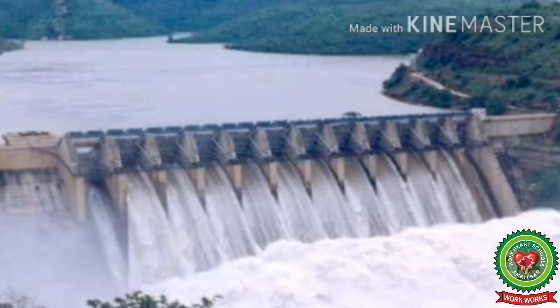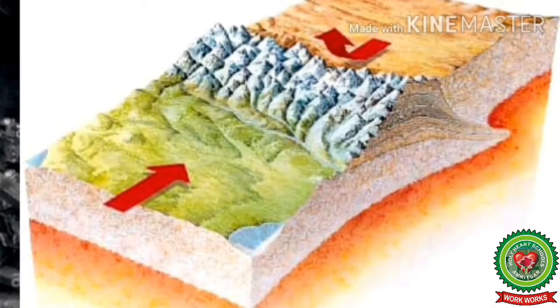This is due to the falling of water from a great height, or we can say that this is due to the hydrostatic pressure. The next main cause for the earthquake is the plate tectonic theory. But before we start with this theory, let's understand something about the tectonic plates. All the tectonic activities such as seismic events, mountain building, faulting, etc. occur along the tectonic plate margins.